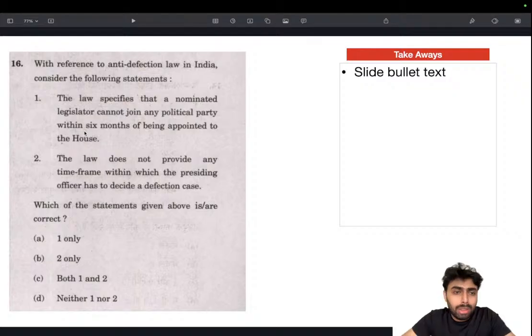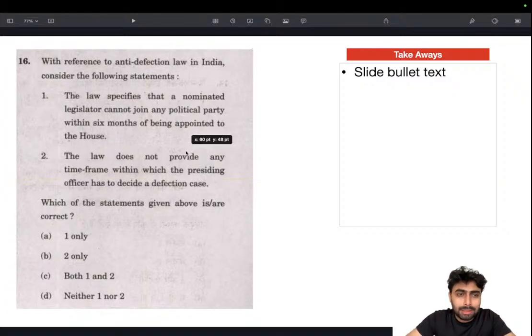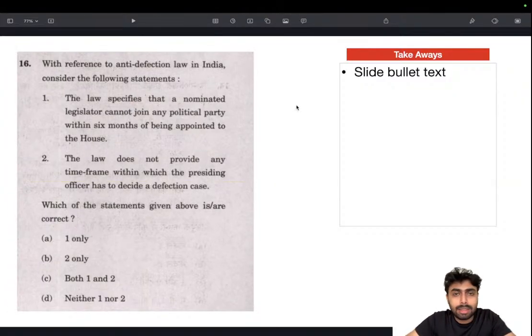But they can change their coalitions. That's not an issue. That's how they bypass it. The independent members, after winning the election, shift their coalitions, because that's not really under the ambit of anti-defection law. This is also useful when you are writing answers about anti-defection law, because use of coalition can actually help you, because you don't need to change the party. All you need to change is the coalition, and coalition is not very defined, it's loosely defined, and it doesn't come under the provision of anti-defection law. So have an idea about that.